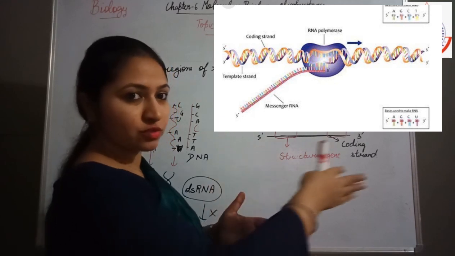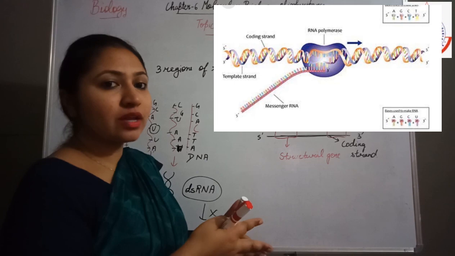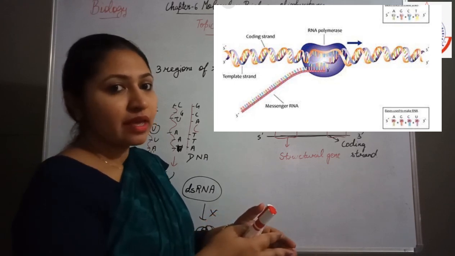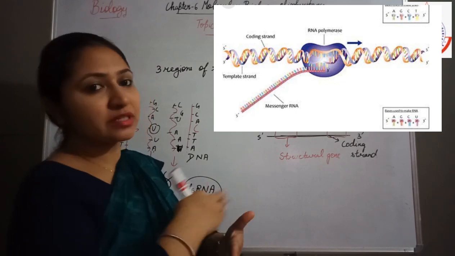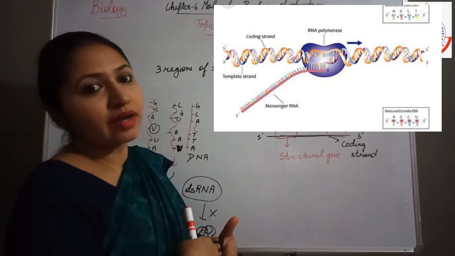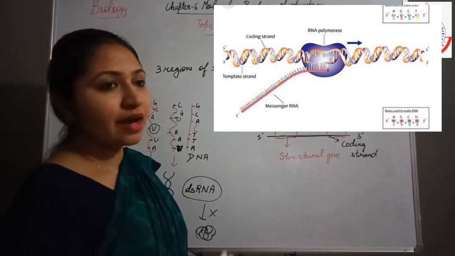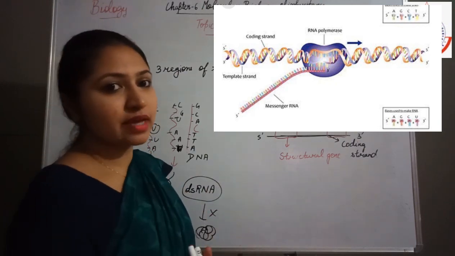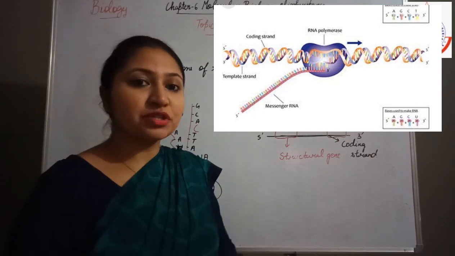As it moves over the DNA helix, the DNA will uncoil in that region, and as it moves further, the region just behind the RNA polymerase will again become recoiled and the RNA chain will get synthesized, and that we will discuss in detail in the transcription process.